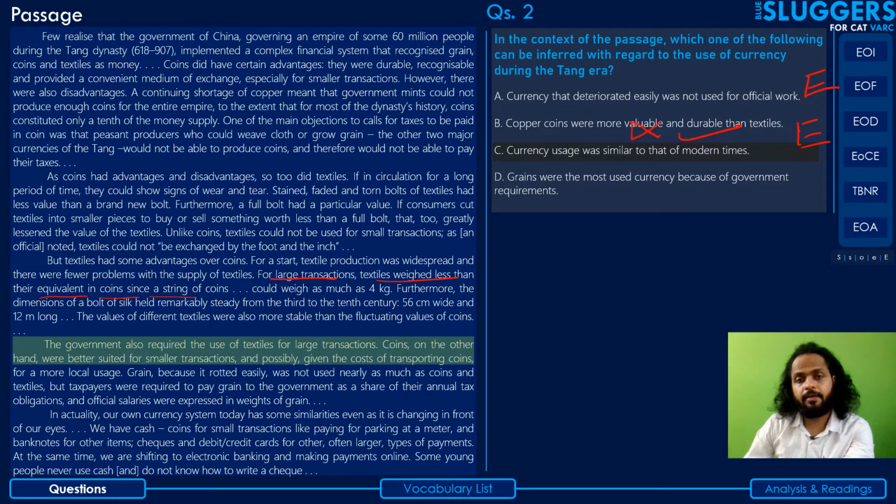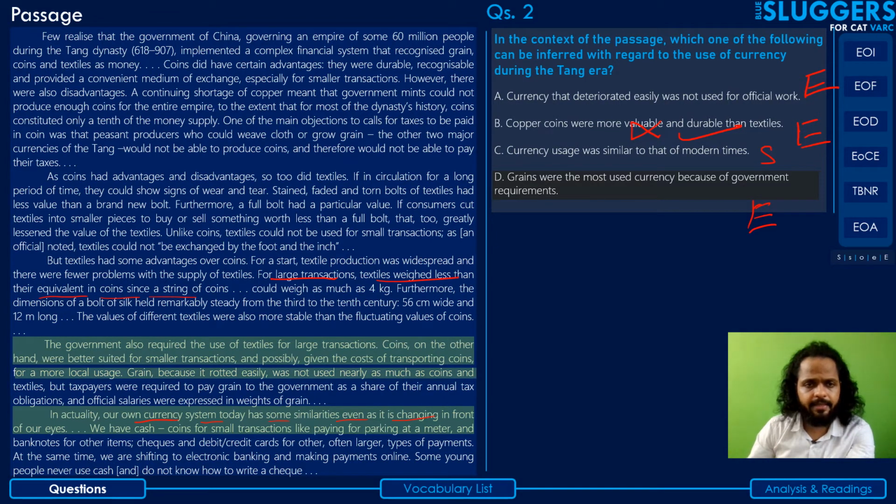Next, option C, currency usage was similar to that of modern times. Yes, this is something that has been mentioned by the author. Was similar to that of the modern time. He says that here. In actuality, our own currency system today has some similarities, right? So this can be the answer, right? Next, grains were the most used currency because of government requirements. No, this is factually incorrect and can be eliminated because the author has said very clearly that grain, because it rotted easily, was not used nearly as much as coins. And this says just the opposite, right? So you can eliminate this, and your correct answer will thus here be option C.